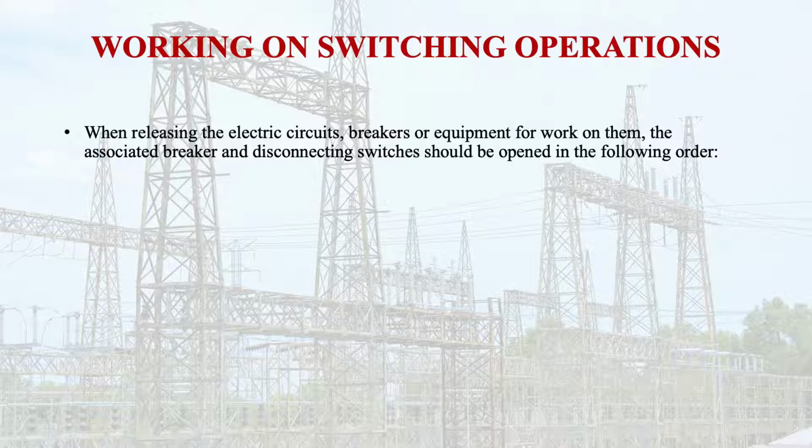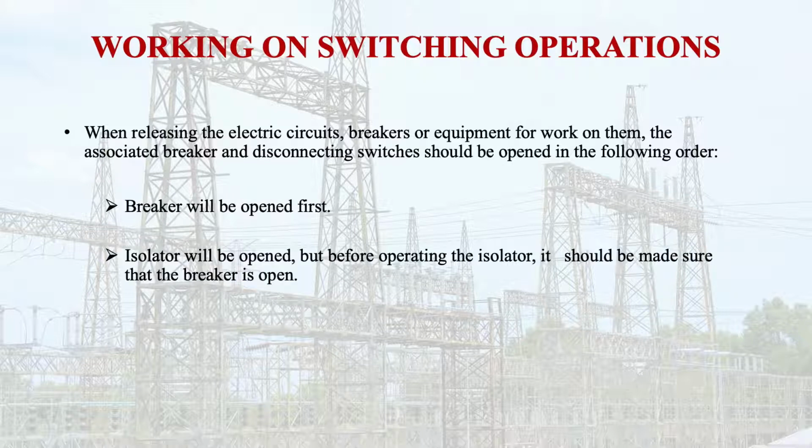So what is it? The breaker will be opened first. The isolator will be opened, but before operating the isolator, it should be made sure that the breaker is open. That means first the circuit breaker is operated and then the isolator only.